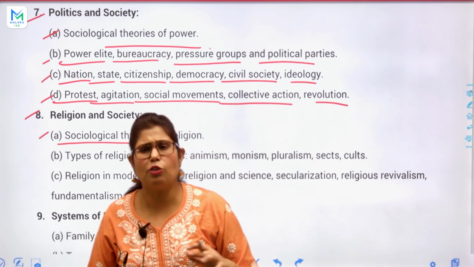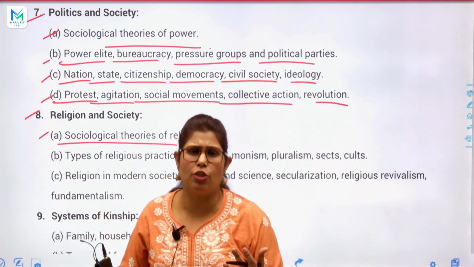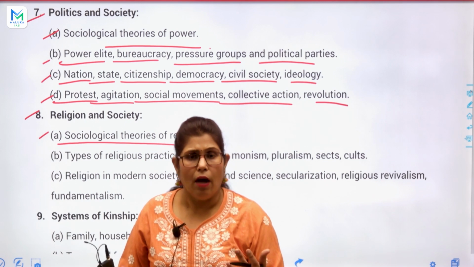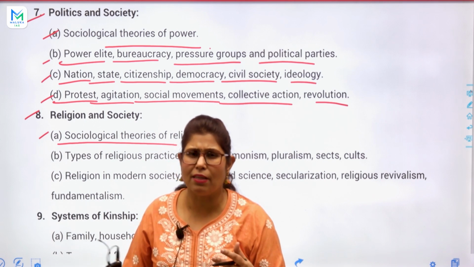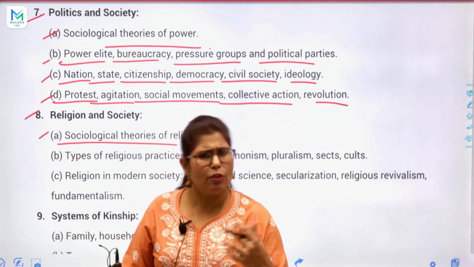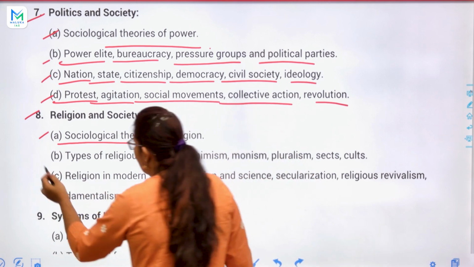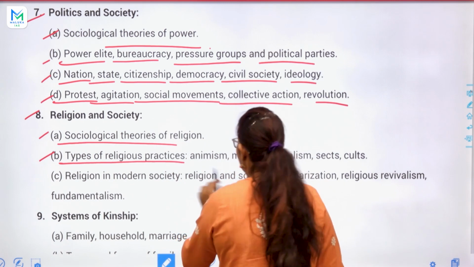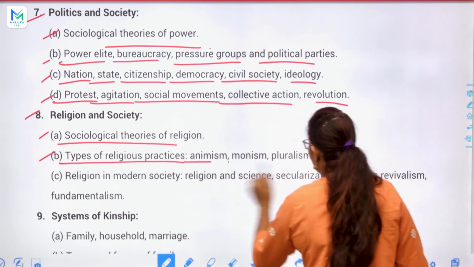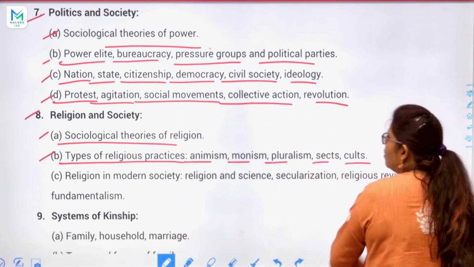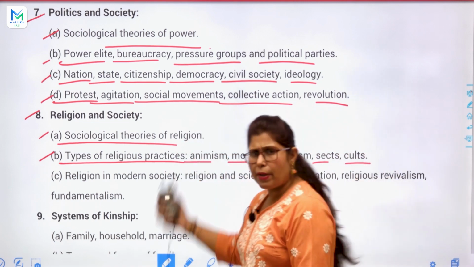There are so many theories of religion in sociology, that is animism, naturalism. And these are the types of religious practices: animism, monism, pluralism, sects and cults. Both topics are the same.